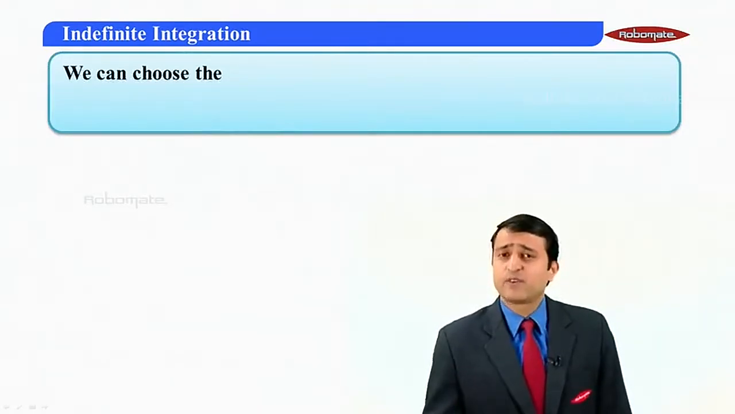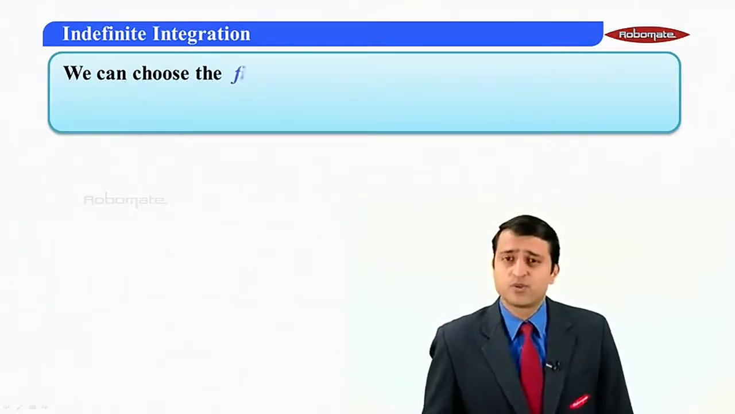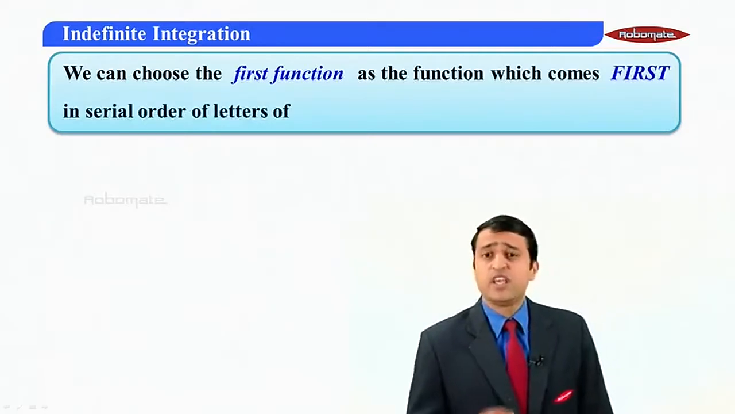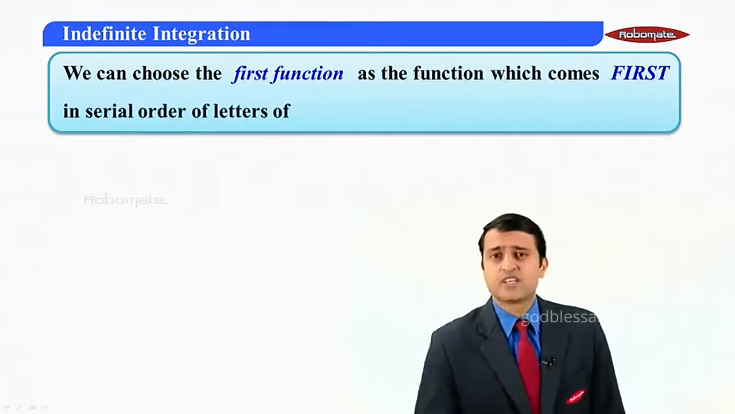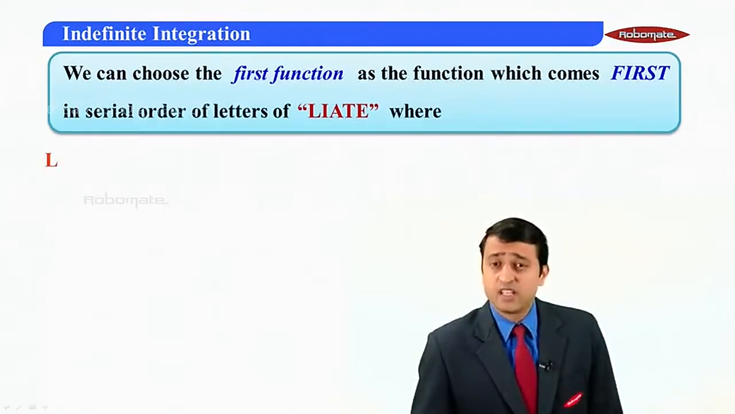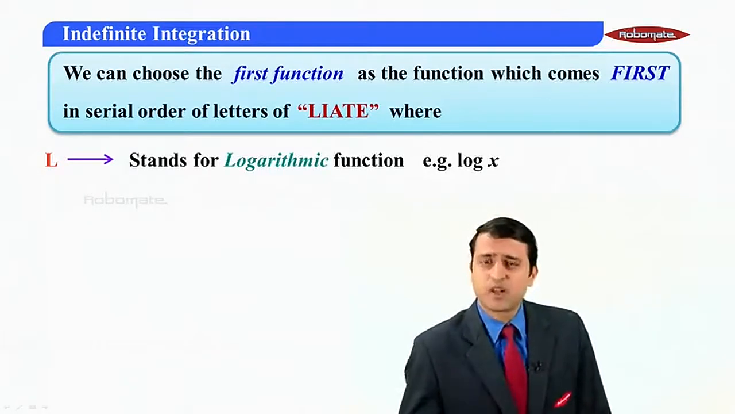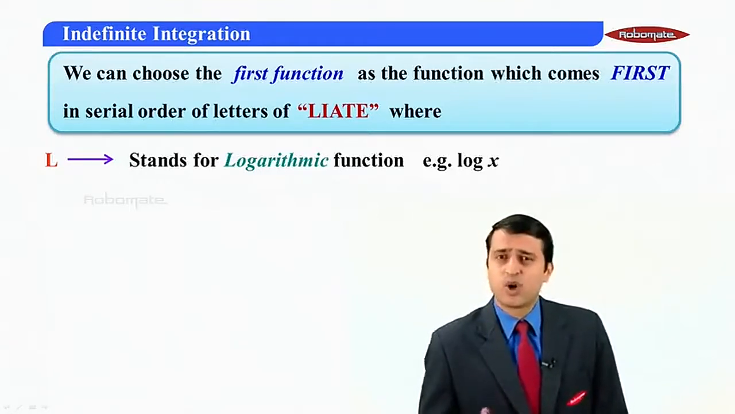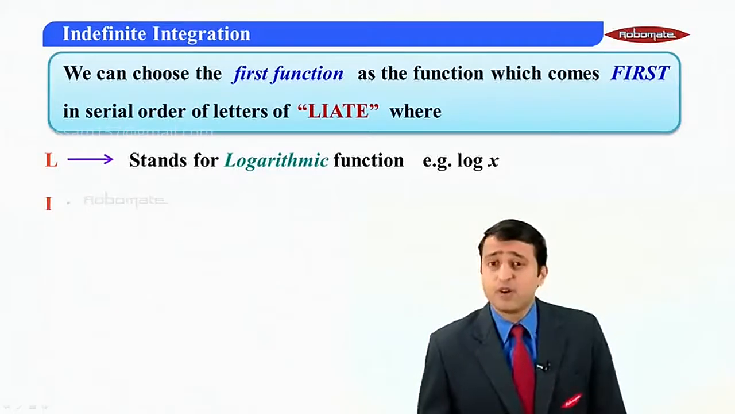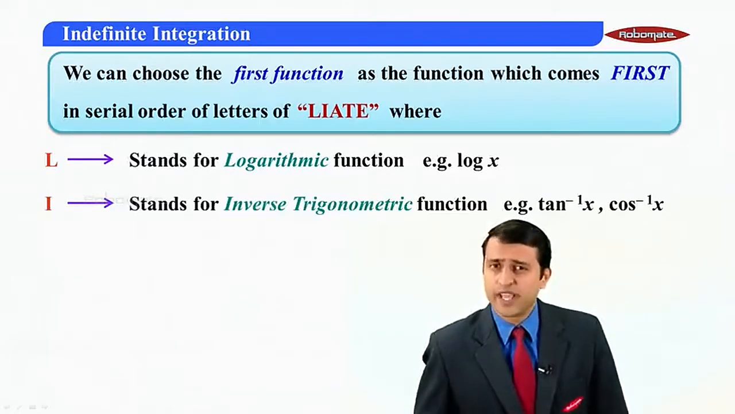We have to decide about the two functions, which one will be u and which one will be v. So here we can choose the first function as the function which comes first in the serial order of the letters LIATE, L-I-A-T-E, where the letter L stands for a logarithmic function. An example of a logarithmic function can be something like log x or log of 2x or log of x square plus a square, any log term. I stands for inverse trigonometric function such as tan inverse x, cos inverse root x.